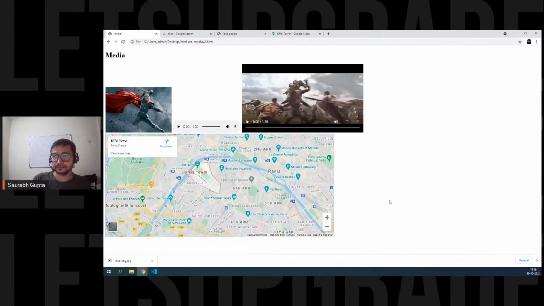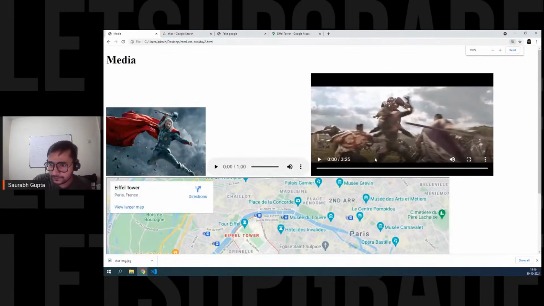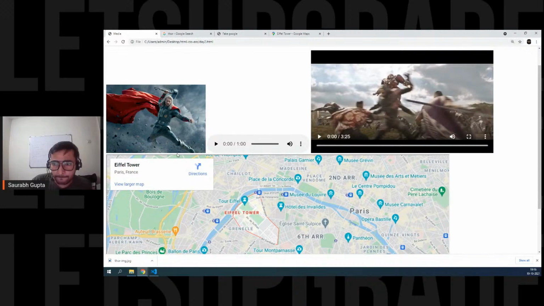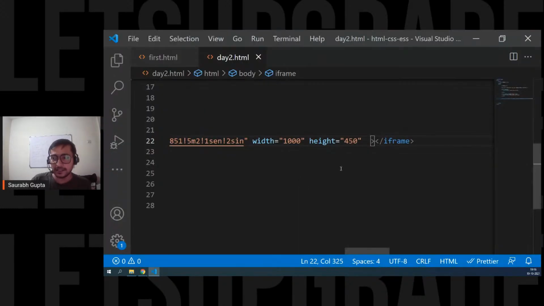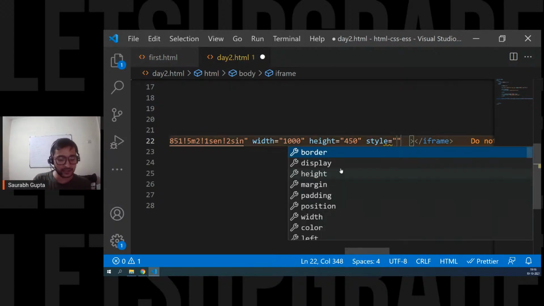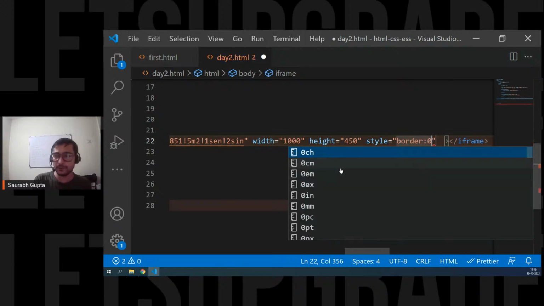And now, if you notice, can you guys see a border here? You can see, right? There's a border here. So that style border 0, it's nothing but a CSS way. Now you'll learn it tomorrow. Don't worry, we're going to learn CSS tomorrow. But for now, that style border 0 was nothing.